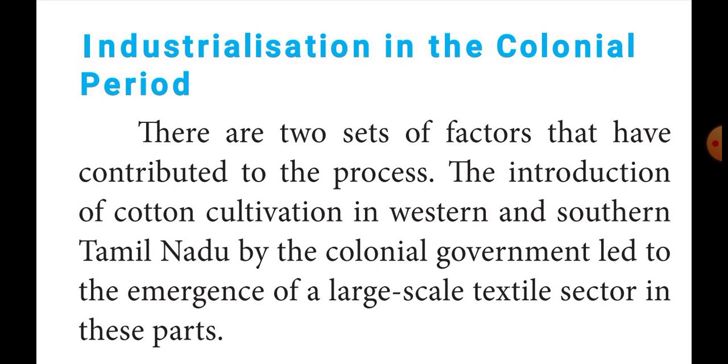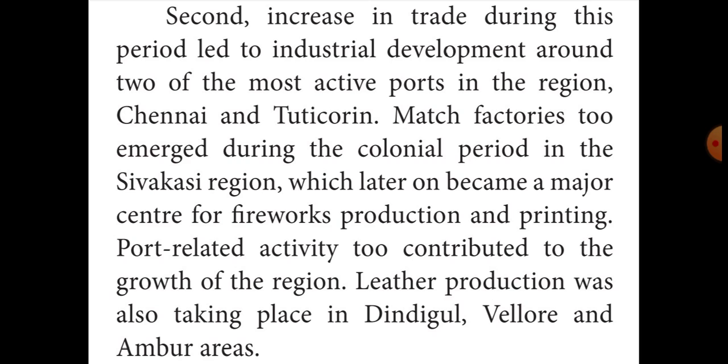Secondly, they increased the trade because India has a vast coastline. There are ports, especially Chennai and Thoothukudi, the most important ports in Tamil Nadu. Through these ports, they were exporting and importing their production.